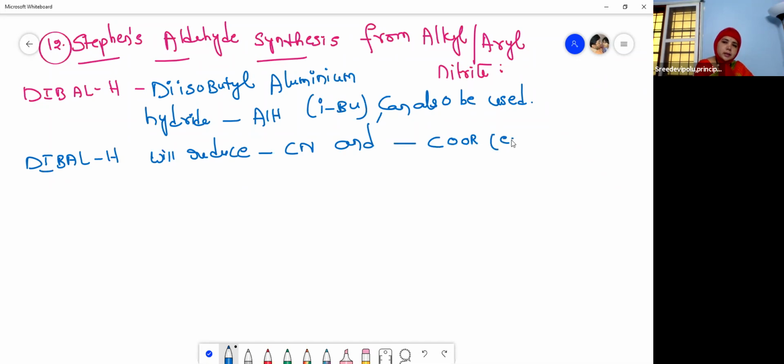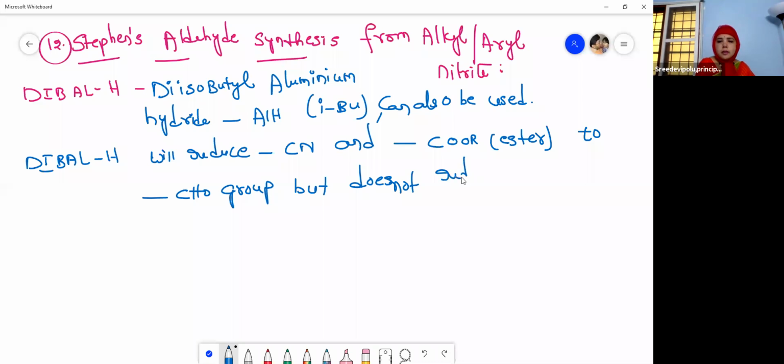The ester will reduce to an aldehyde group, but it does not reduce C double bond C.